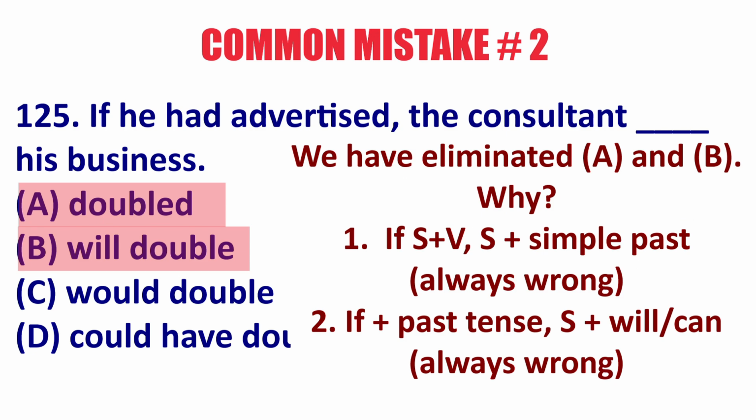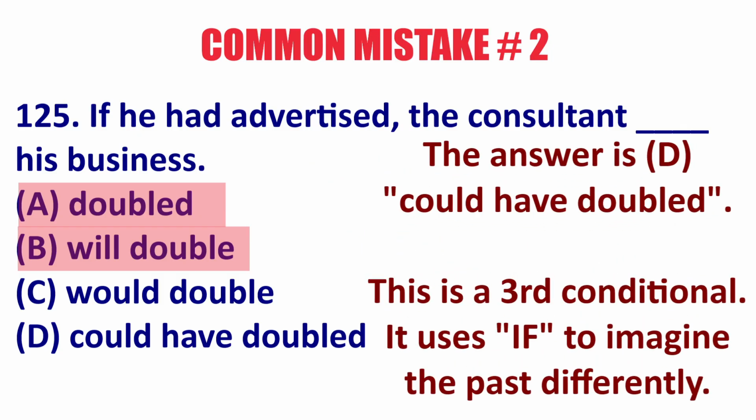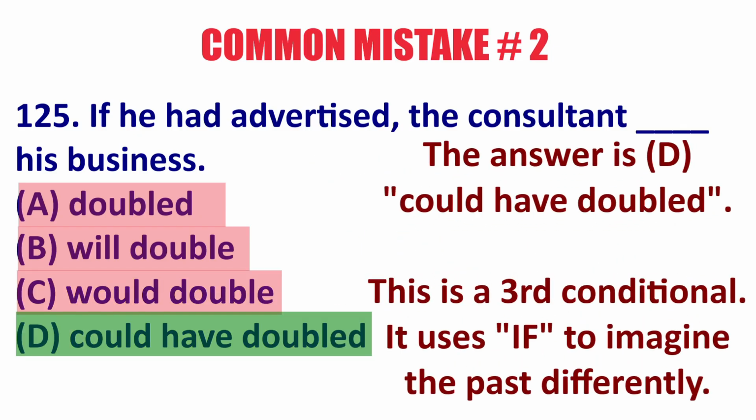Why? Well, we know there is no subject plus simple past in the main clause if it is connected to an if clause. And we have "if he had advertised," which is past perfect, or even if we use simple past, we will not use "will" plus verb in the main clause. So what's the answer? The best answer is D.